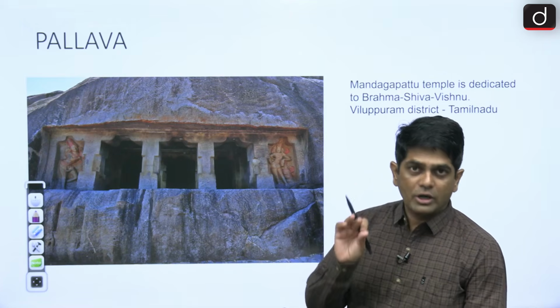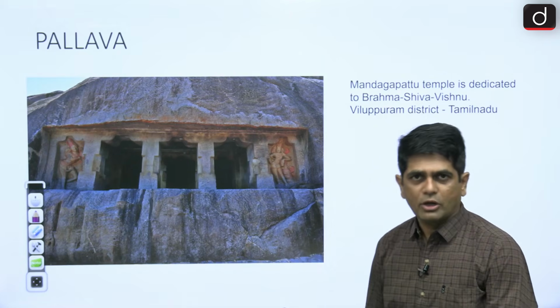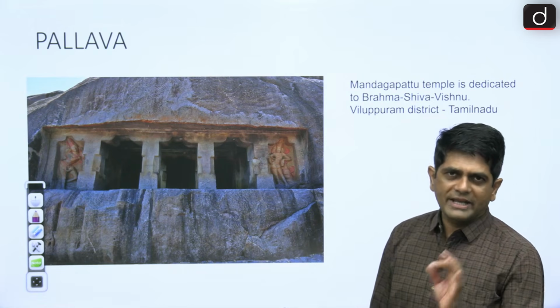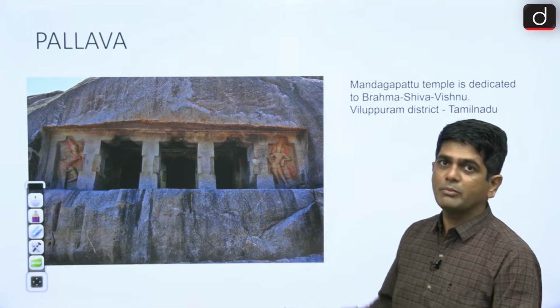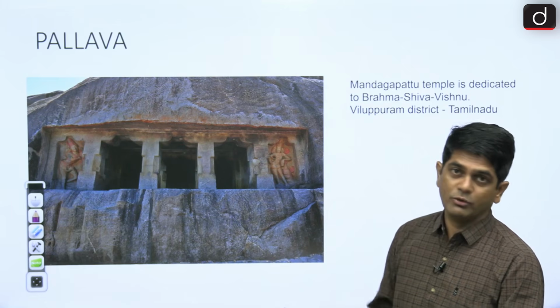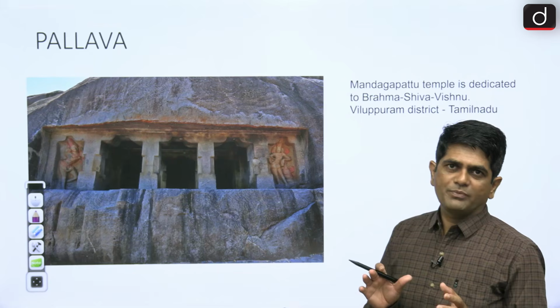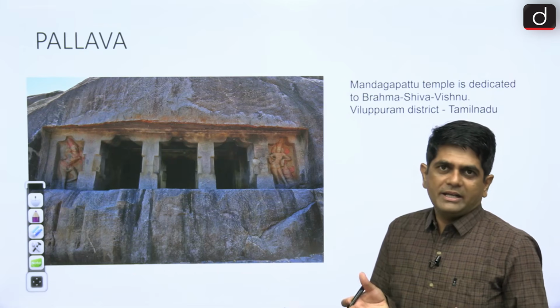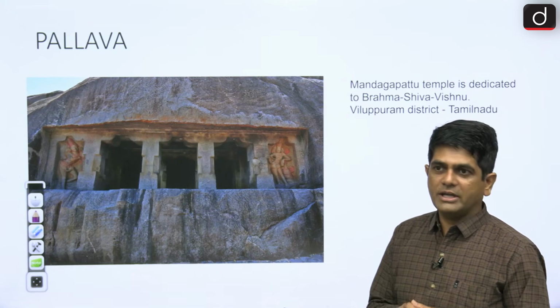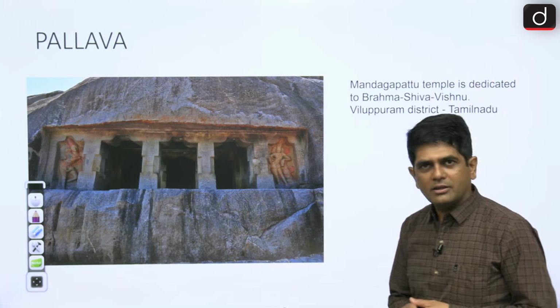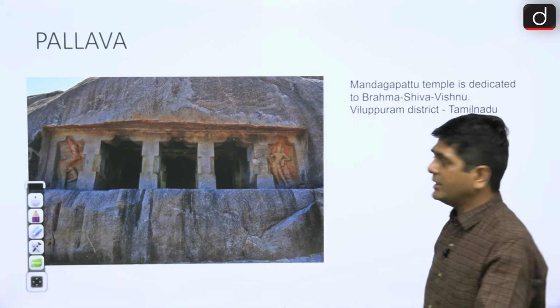He built rock cut temples, known as Mandapa style of temple. They were rock cut temples, not well decorated. It was the initial phase of the evolution of the Dravida temples.